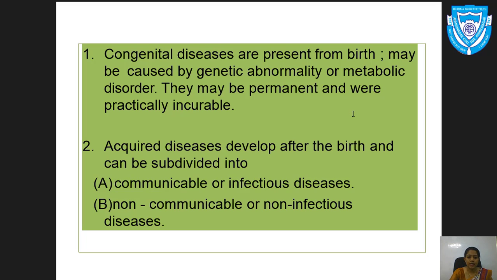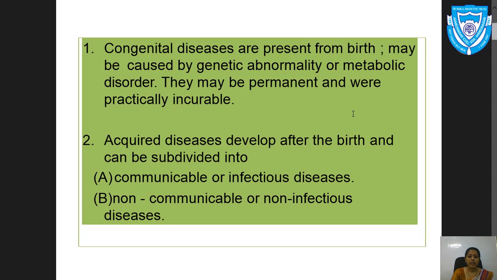Opposite to that is the second type, the acquired disease. Acquired diseases are developed after birth. Here the phrase developed after birth is important. Congenital diseases are present from birth; acquired diseases are developed after birth. As they are developed after birth, they are again divided into two subtypes: communicable disease or infectious disease, and the second one, non-communicable disease or non-infectious disease.